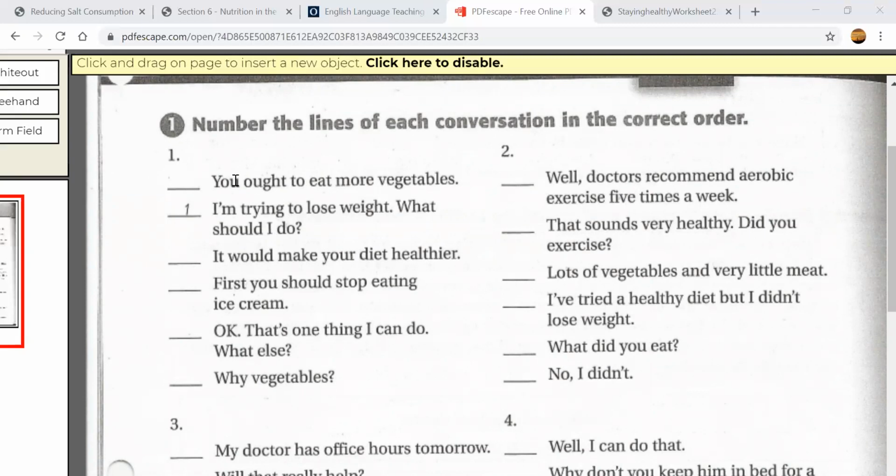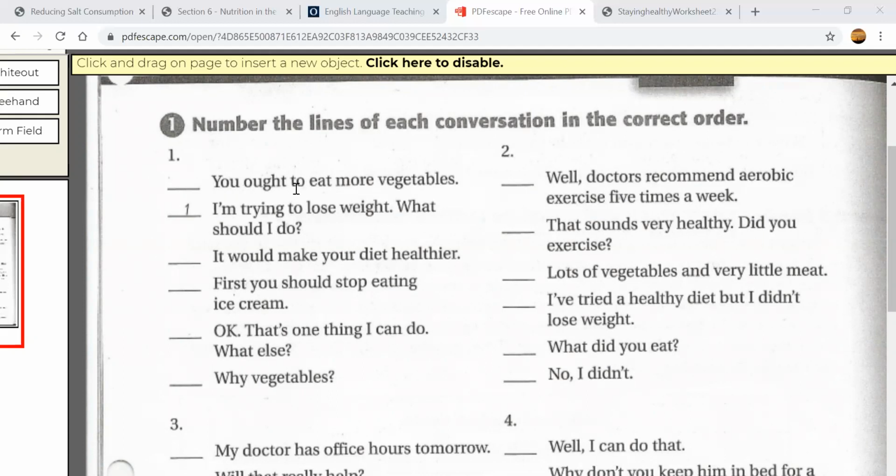Correct order means I put which one comes first. Number 1, number 2, number 3. Which one will be first? Which one will be second? Number 2, number 3, like this. Okay, let's do number 1 as an example. Let's read the conversation first, then we number the lines of each conversation.